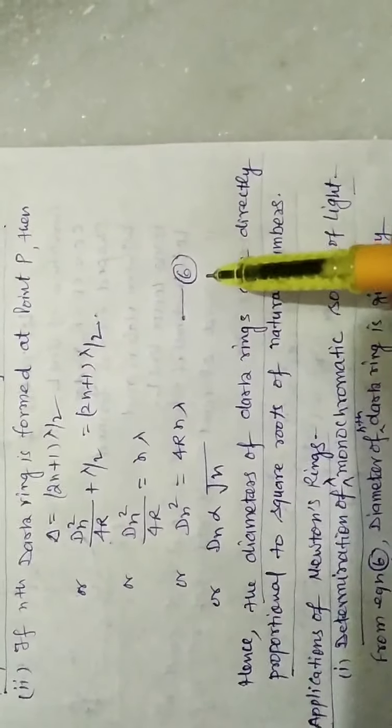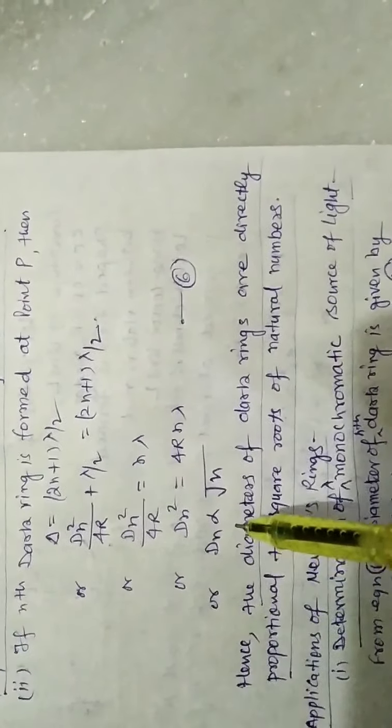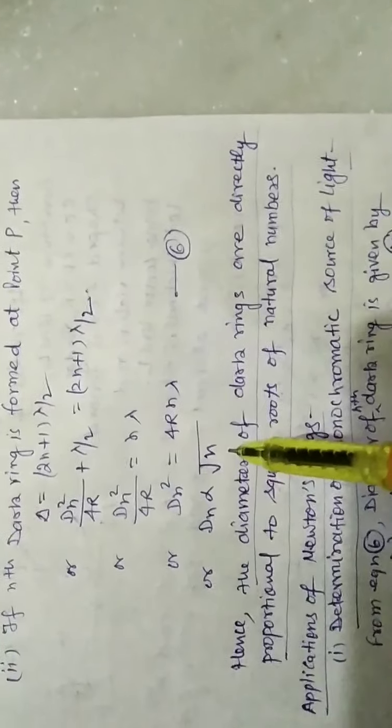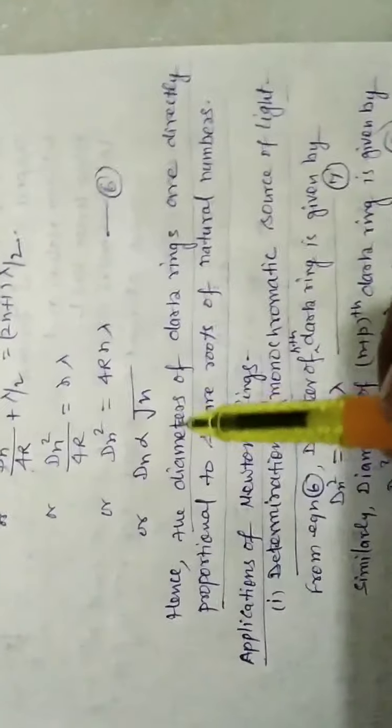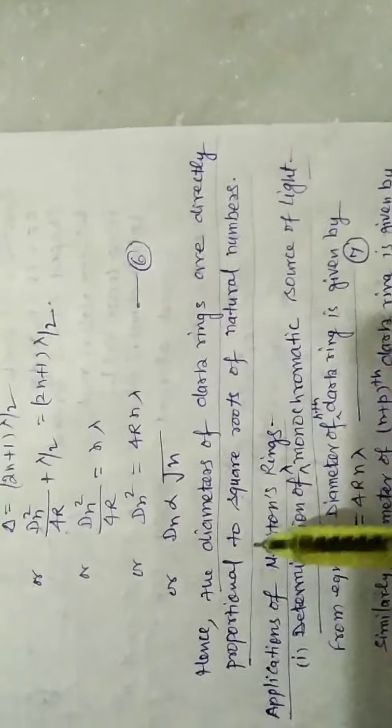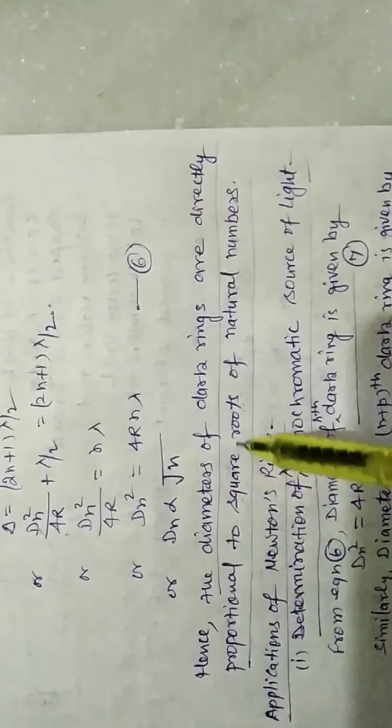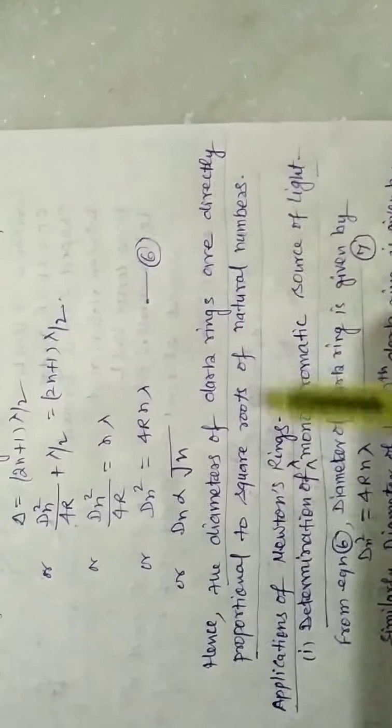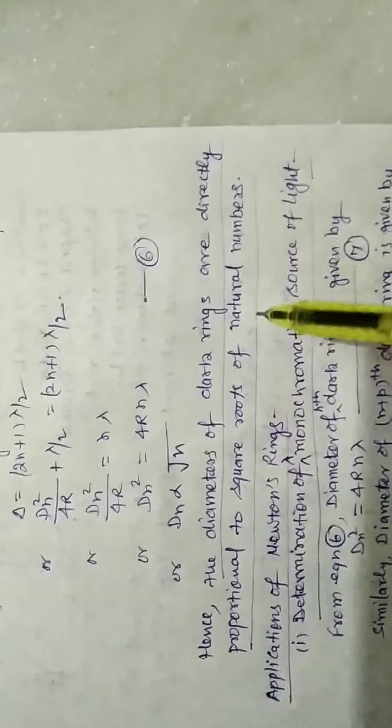This is equation number 6, or dn is directly proportional to under root n. Hence, we conclude the diameters of the dark rings are directly proportional to the square roots of the natural numbers.